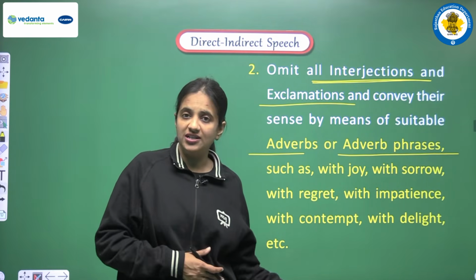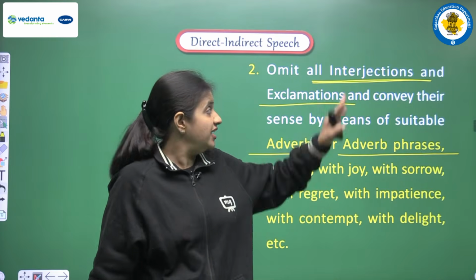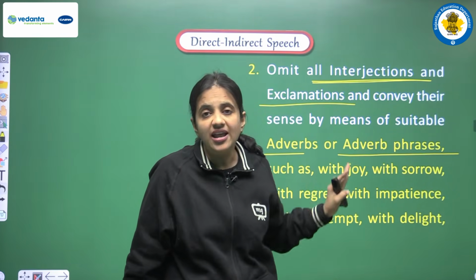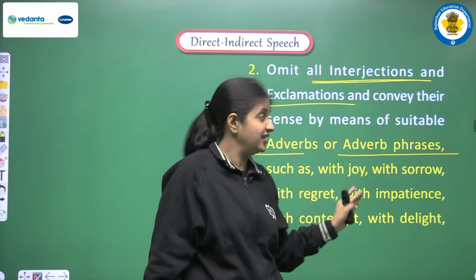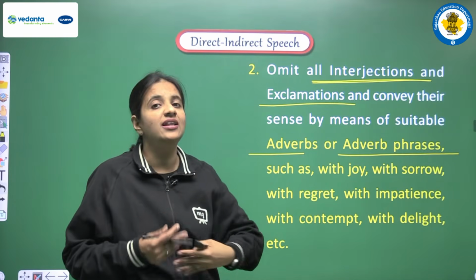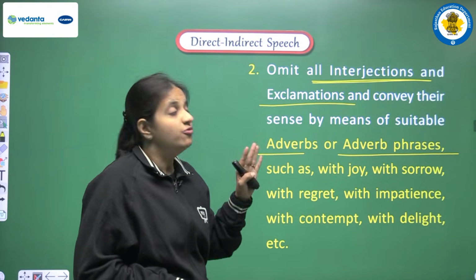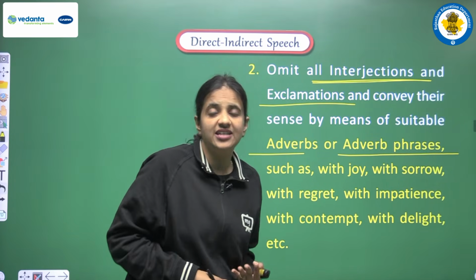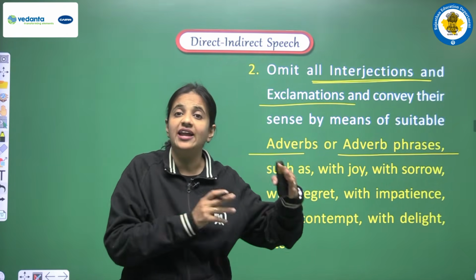So all these words that reflect any kind of mood, these words are known as interjection, or we can say exclamation. So if we are having all these words in the direct speech, so we have to omit, we have to skip those words while doing the conversion, and we have to add some adverb, or we can use any adverb phrases that actually suit that mood.